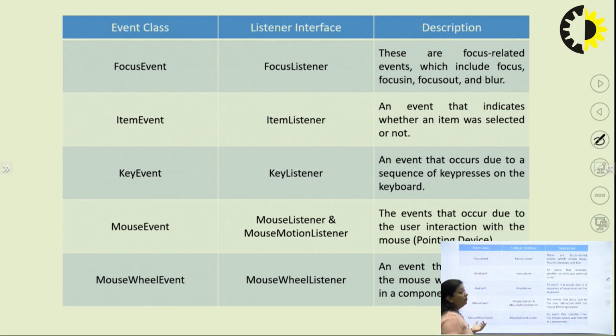Next we even have a mouse wheel event, and the interface for this is the mouse wheel listener interface. Whenever an event is generated when the mouse wheel is dragged, rotated or moved, the event generated due to it will be handled by the mouse wheel listener interface.